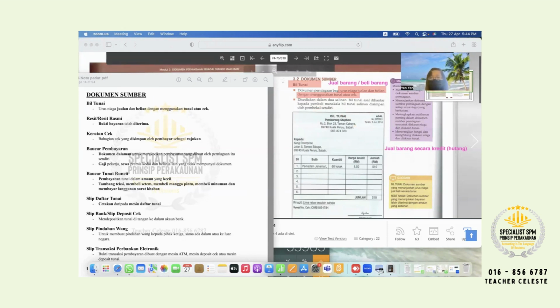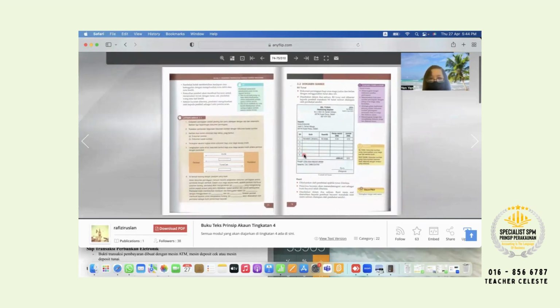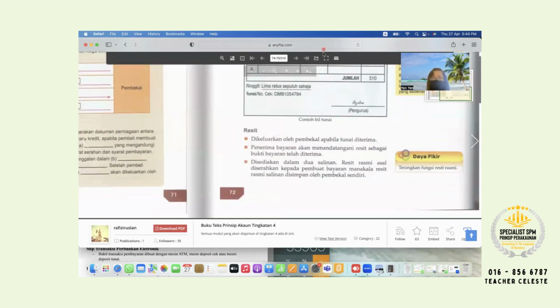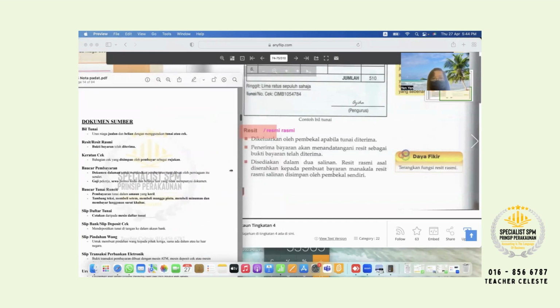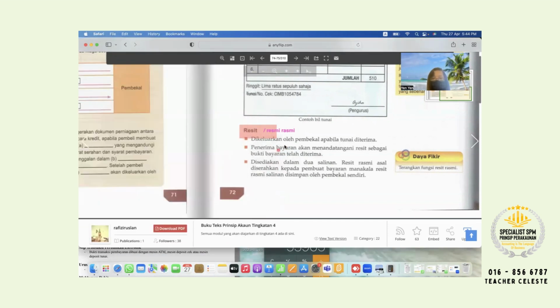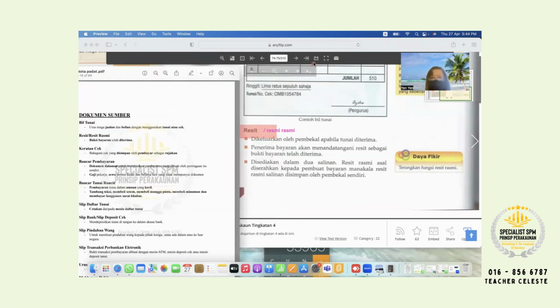Okay, next continue. Going to receipt, or we call receipt rasmi. Highlight: receipt or receipt rasmi. You add on that. Okay, so for receipt or receipt rasmi, the function is just bukti. Bukti bayaran telah diterima. You see? Bukti bayaran telah diterima. Okay? Clear?